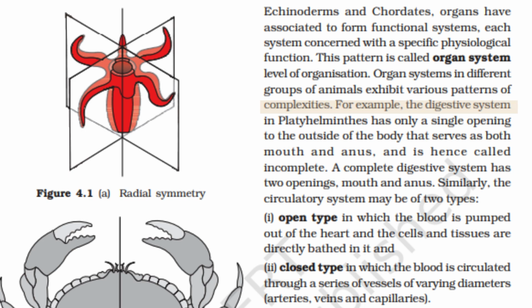For example, the digestive system in Platyhelminthes has only a single opening to the outside of the body that serves as both mouth and anus and is hence called incomplete. A complete digestive system has two openings, mouth and anus. Similarly, the circulatory system may be of two types. Open type, in which the blood is pumped out of the heart and the cells and tissues are directly bathed in it, and closed type, in which the blood is circulated through a series of vessels of varying diameters, arteries, veins, and capillaries.